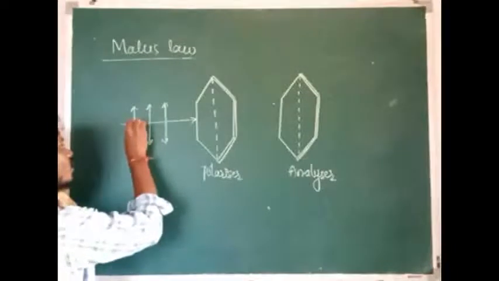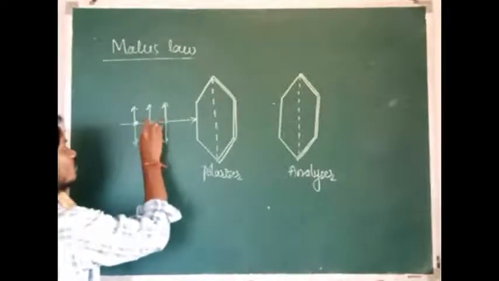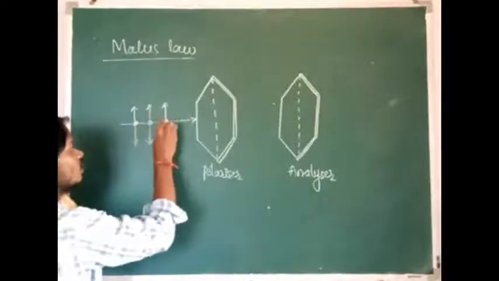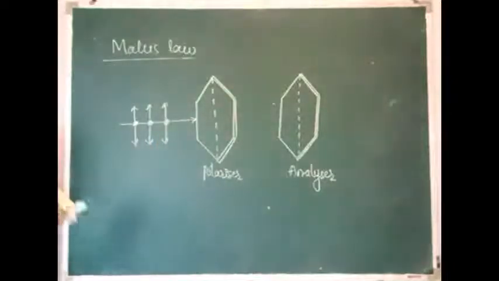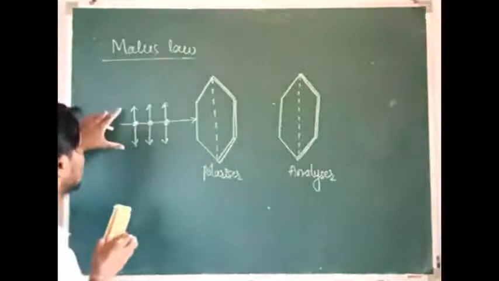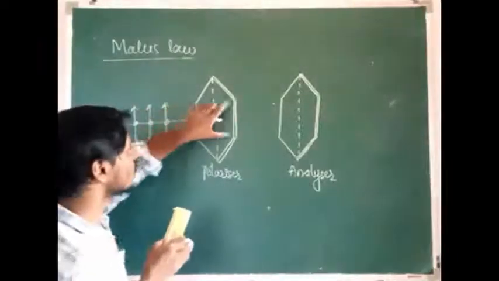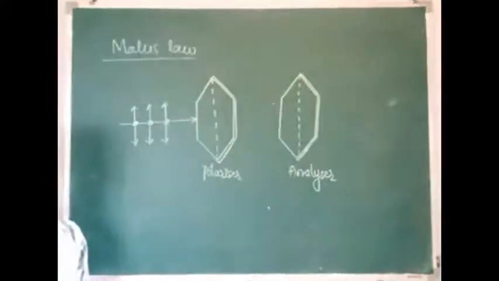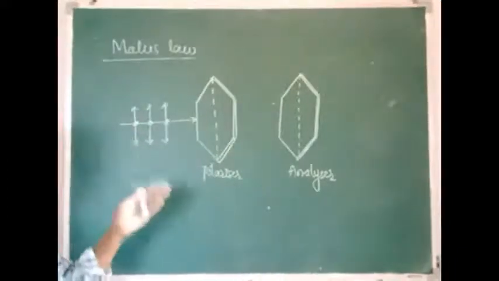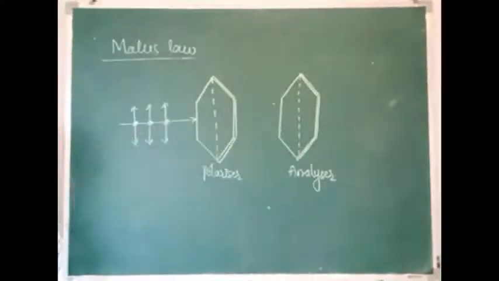Now this is unpolarized light. Here the dots indicate the remaining directions. The vibrations which are parallel to the transmission axis pass through the polarizer. The remaining vibrations are absorbed by the polarizer.